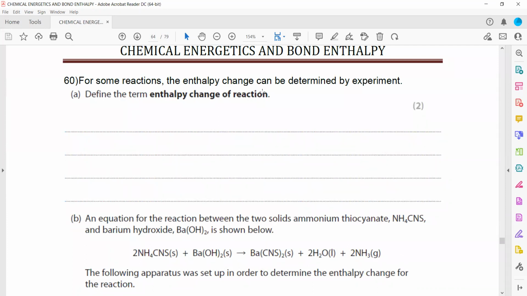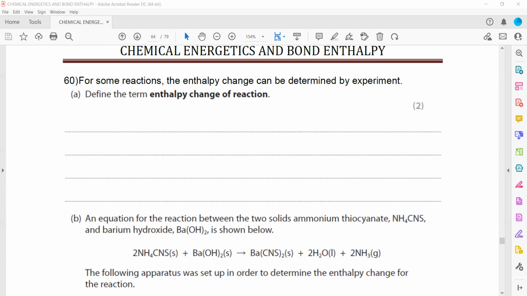What is the definition of enthalpy change of a reaction? It is the amount of energy which is absorbed or released when 1 mole of a reactant forms a product. So that refers to the enthalpy change of a reaction.